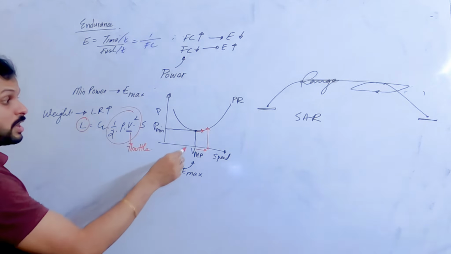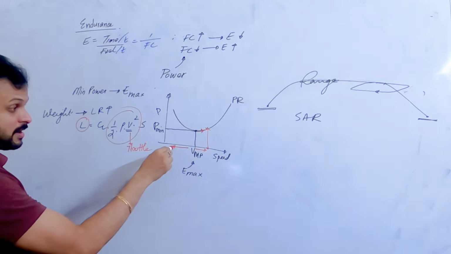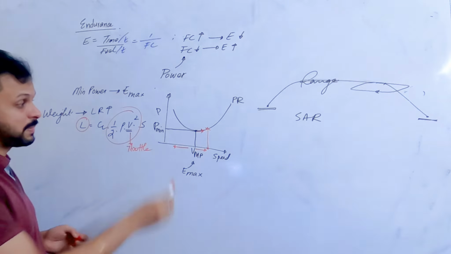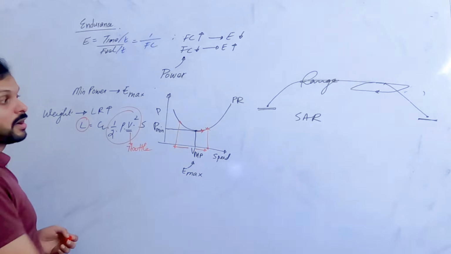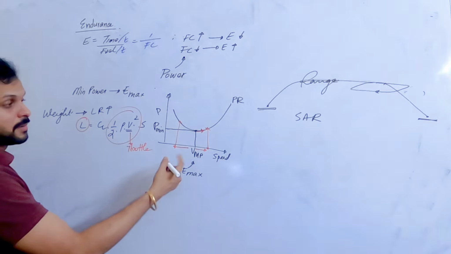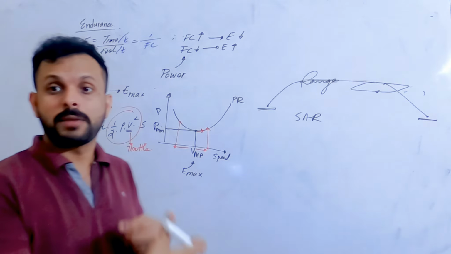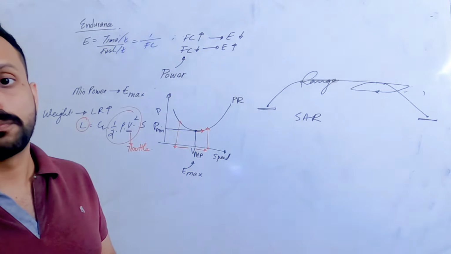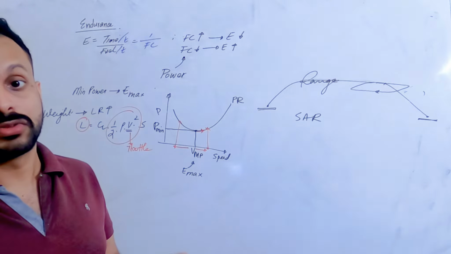Right? For that matter, if I decrease the speed also, to stay up in the air at the decreased speed, I have to have more power as well. So when you increase the speed, power has to be more. Power has to be more means what happens to your endurance? When power increases, the endurance is going to reduce.